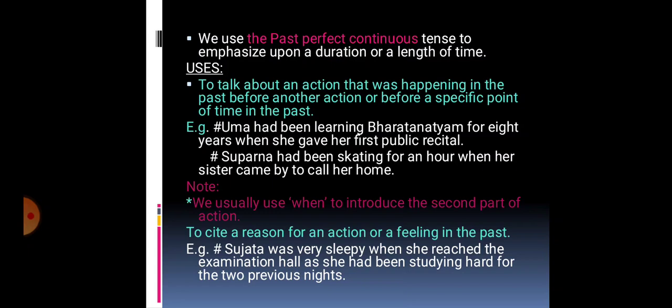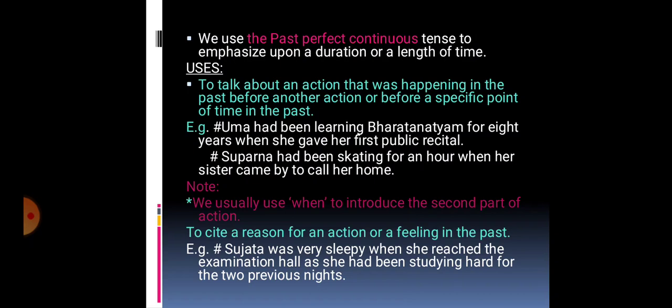Now let us see the second example. Suparna had been skating for an hour when her sister came by to call her home. Here also the first action was going on for 1 hour. Suparna had been skating for an hour when her sister came by to call her home.